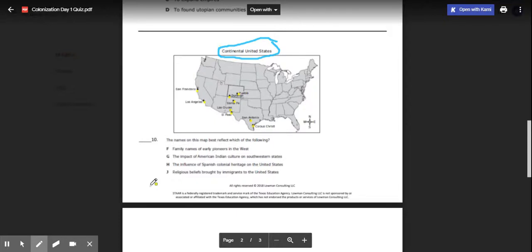All the names that I highlighted, what do they reflect? What is it telling us? What do the names mean?